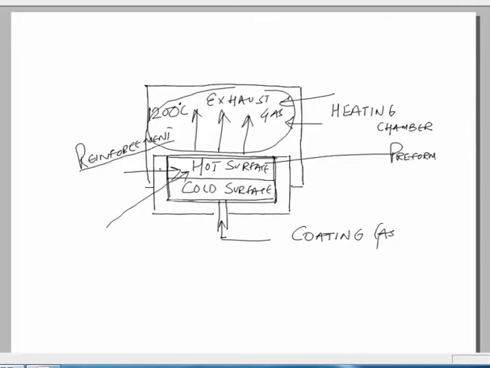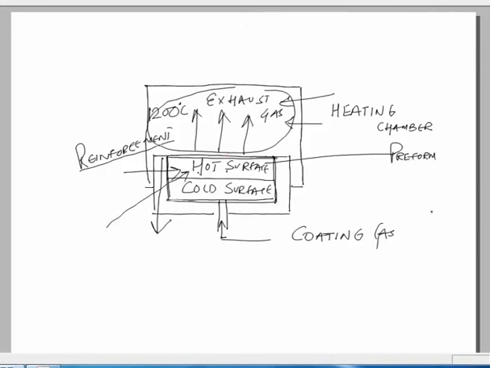So the reaction would travel in this direction. The coating would take place first at the top, the hot surface, and then finally it will traverse down. In the top portion the solid would be deposited first, and towards the bottom we will get the deposition of the matrix at a later stage.